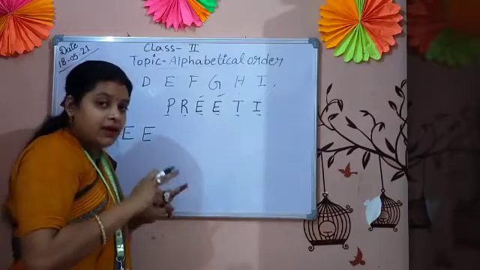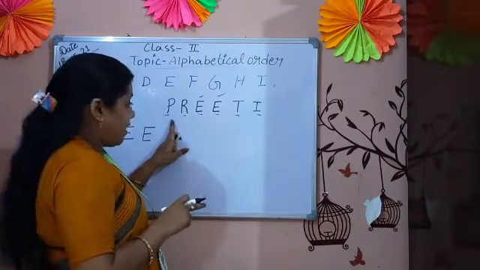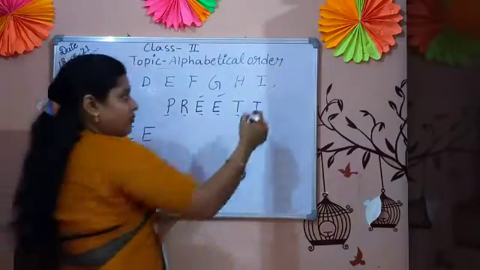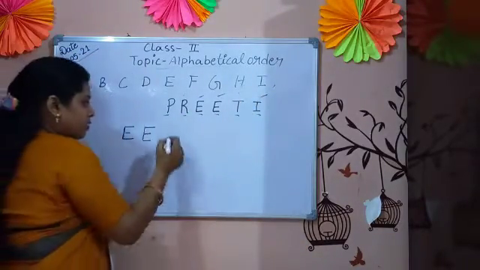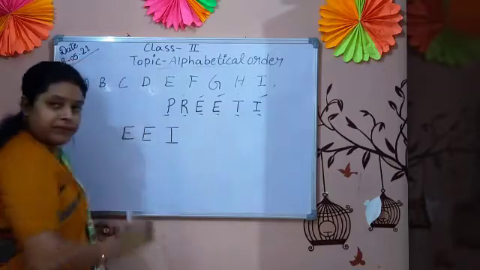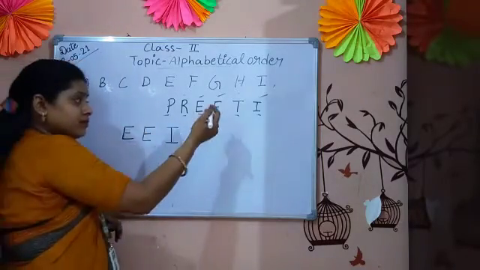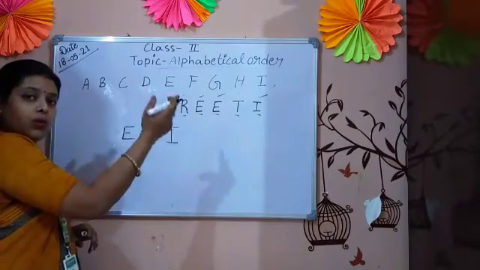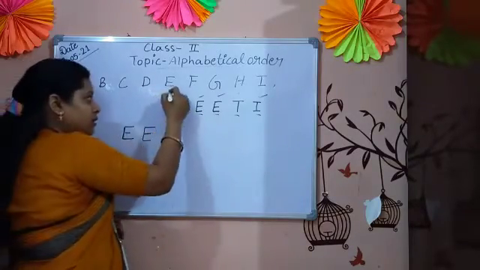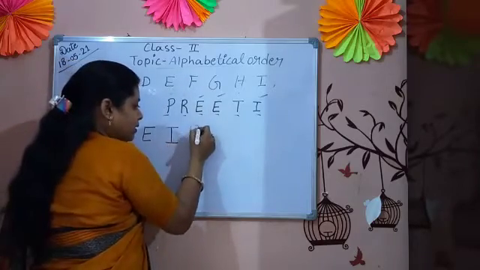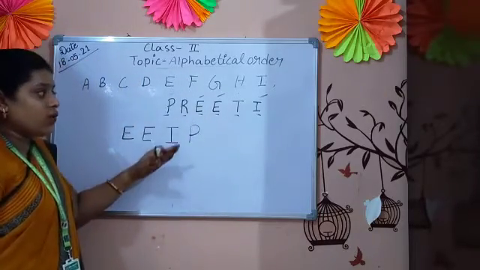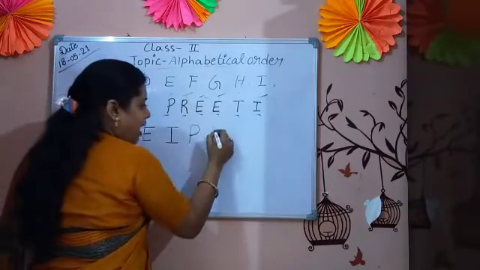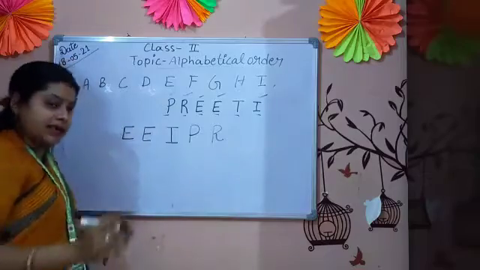E, F, G, H, I. F is not here, G is not here, H is not here, I we can see. So write here I. J, K, L, M, N, O, P. Now I got P, so I write here P. Q, R, R. I got the R. S, T.